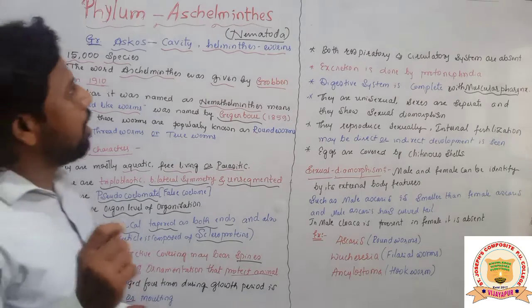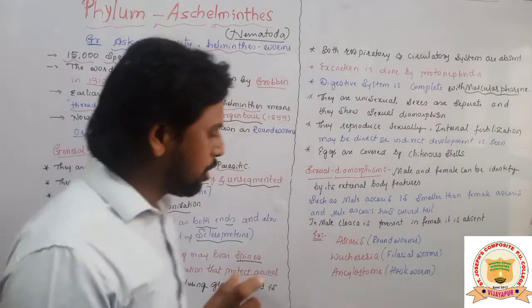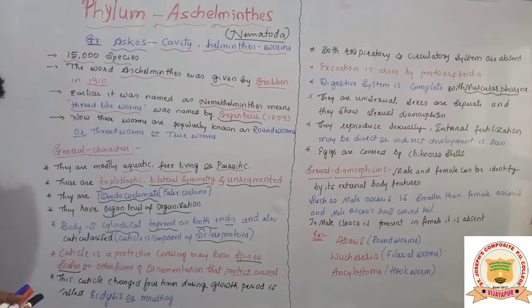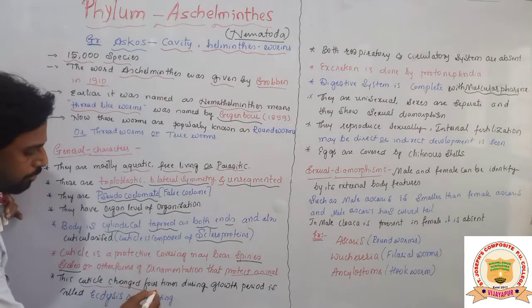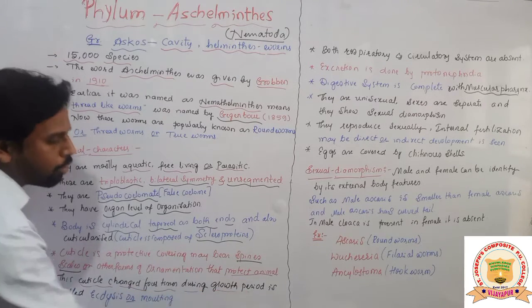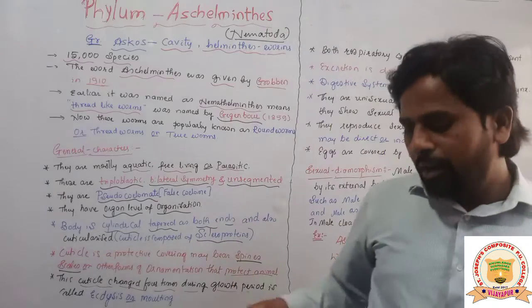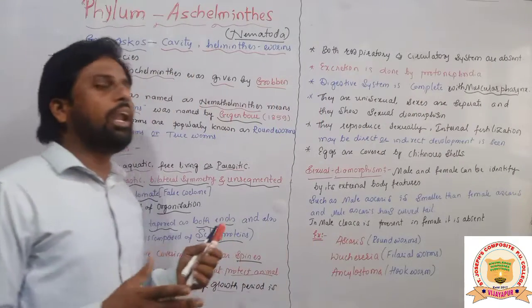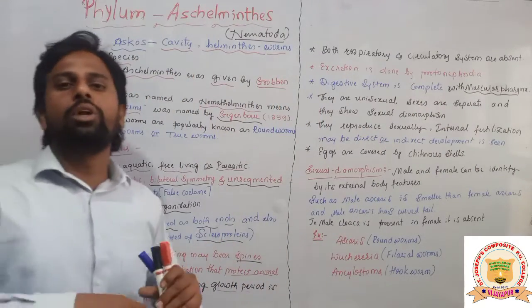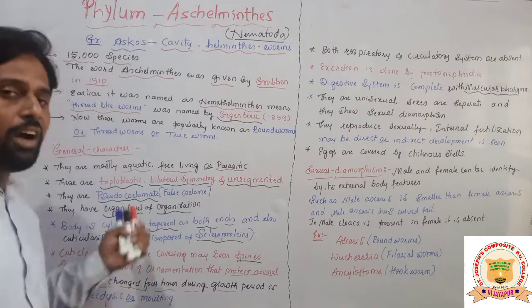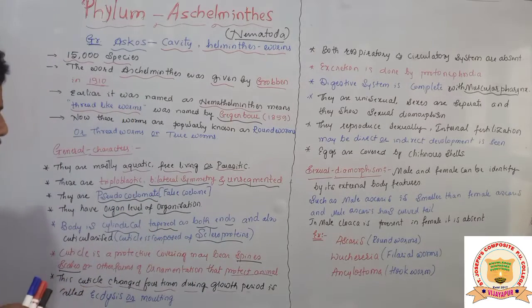One important thing from the Aschelmanthus, this is one of the peculiar characters we can see inside the Aschelmanthus, as cuticle changed 4 times during the growth period. So whenever this Aschelmanthus is growing, during that time its cuticle is going to be shed off. Its cuticle is going to be released out 4 times during its growth period.